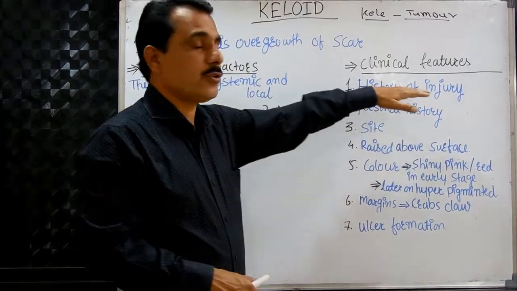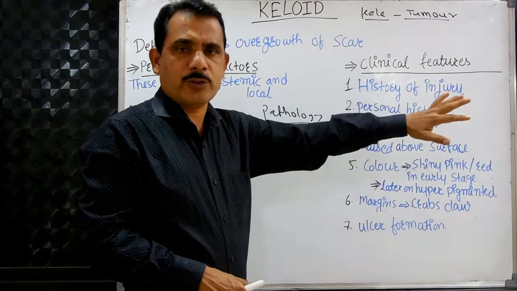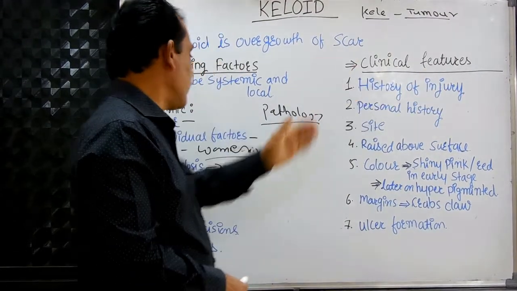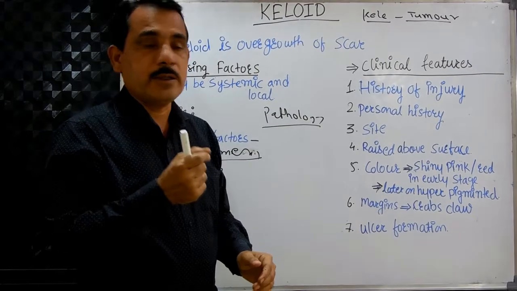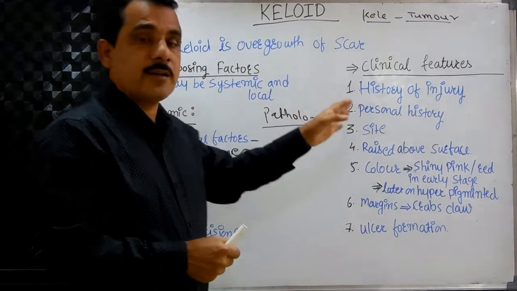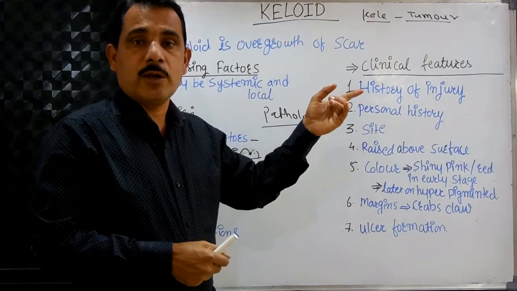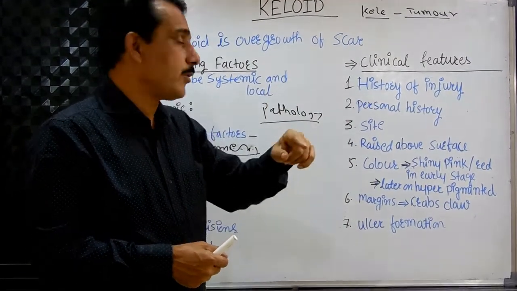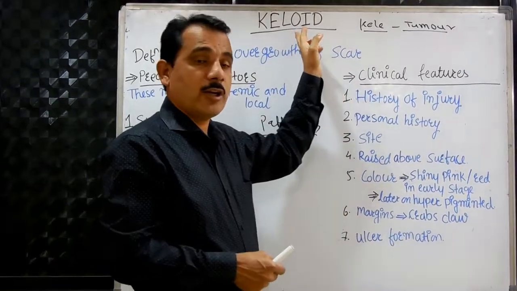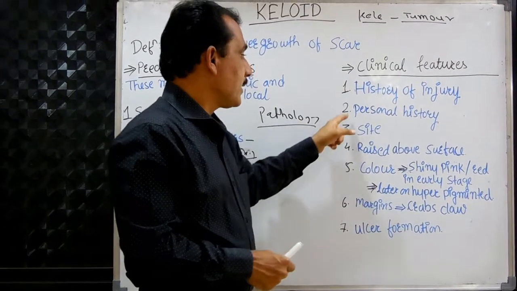First of all, the history of the injury. Any kind of injury. Mostly we have been seeing the pricking of the ear lobules, nose, isn't it? Or the tuberculous scar, burns. It occurs most commonly after burns also. If there is a history of such type of injury, there is a chance of the keloid, whatever growth we find there.